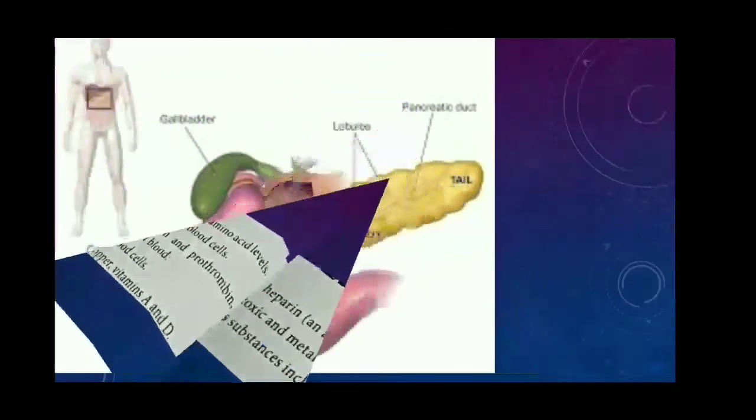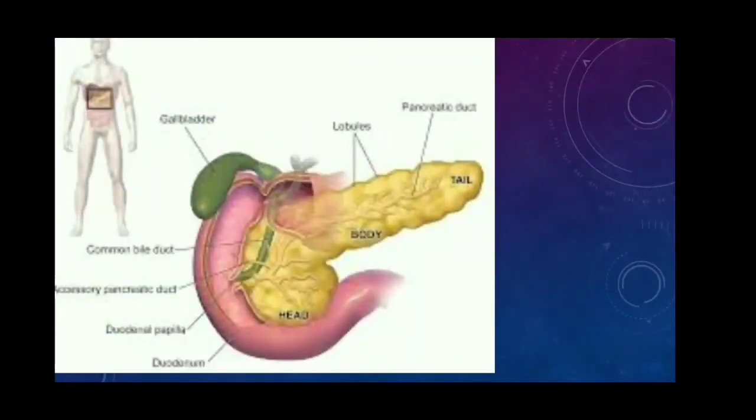Next, let's study the pancreas. The pancreas is also a leaf-shaped gland situated between the stomach and the duodenum. This pancreas acts as both an exocrine gland and an endocrine gland. What are exocrine glands? Exocrine glands are the glands which secrete enzymes and are involved in the process of digestion.